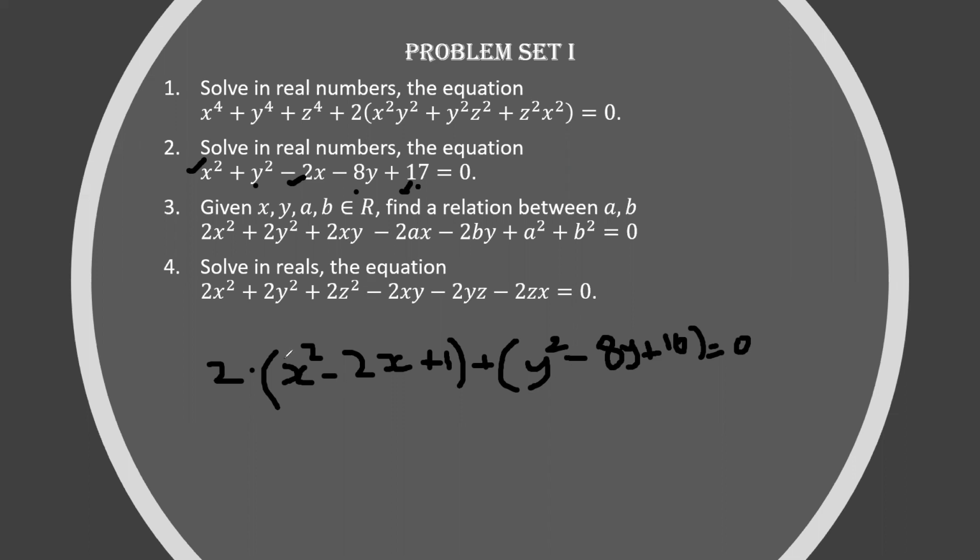Okay, so let me tell. How can I write x square minus 2x plus 1?